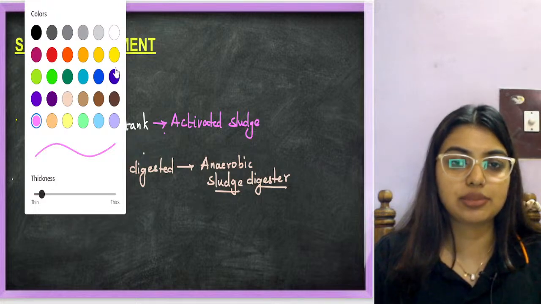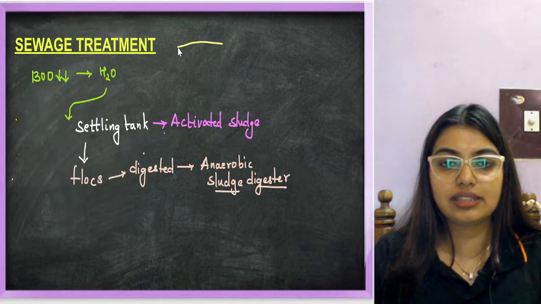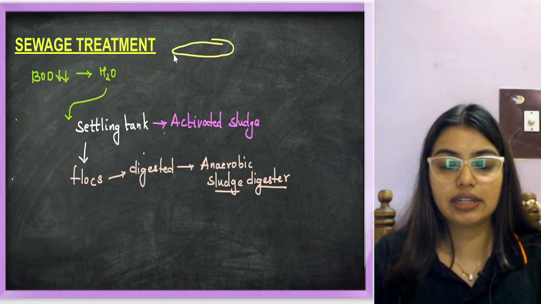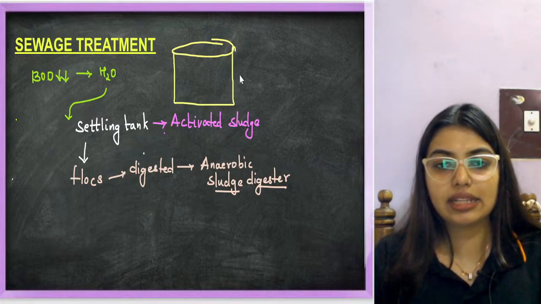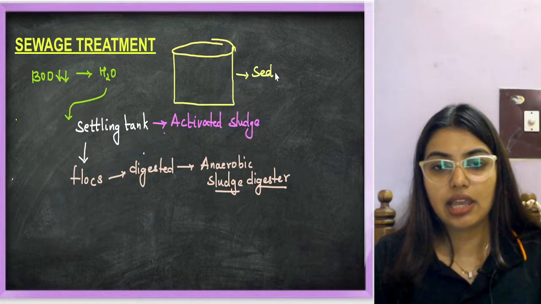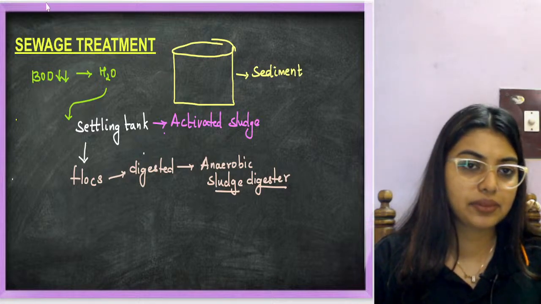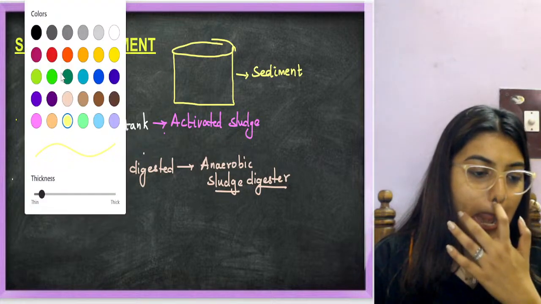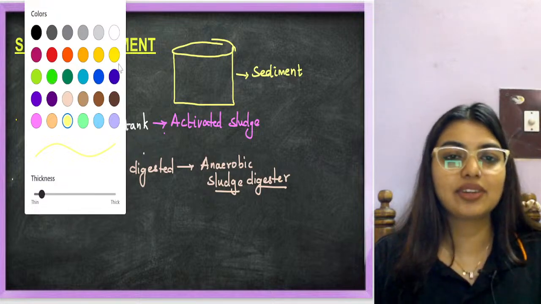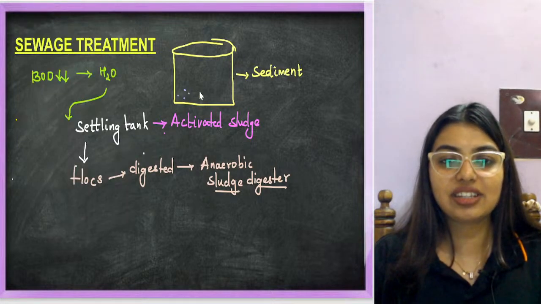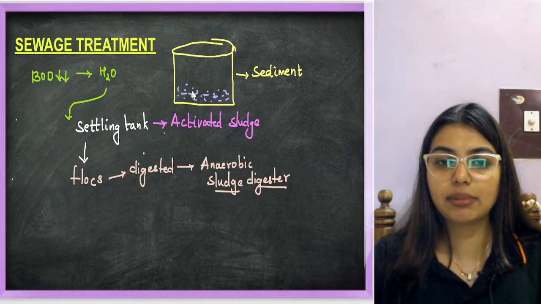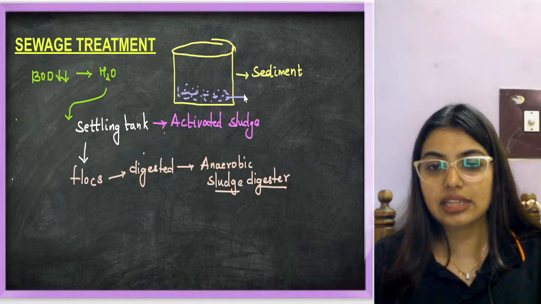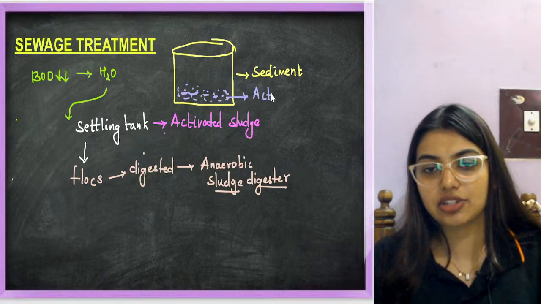From your textbook. Let's say this is the settling tank. After the BOD was reduced, I let them sediment. This sediment is the bacteria, because the bacteria has consumed all the organic matter and now settles. This is my activated sludge.